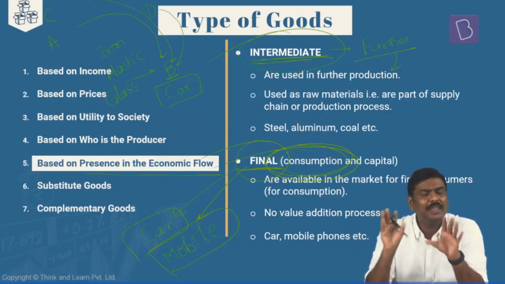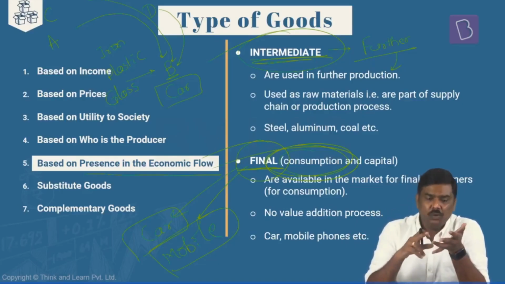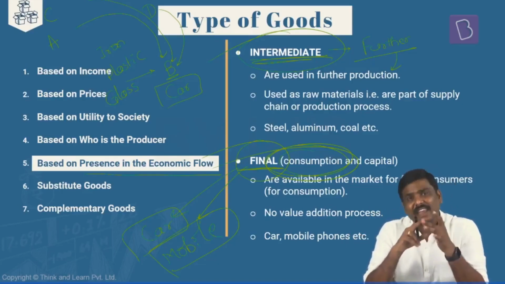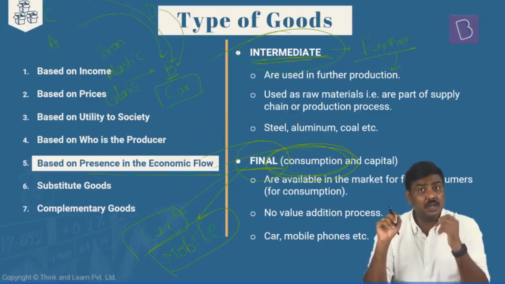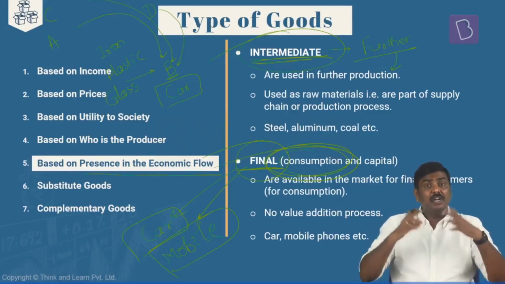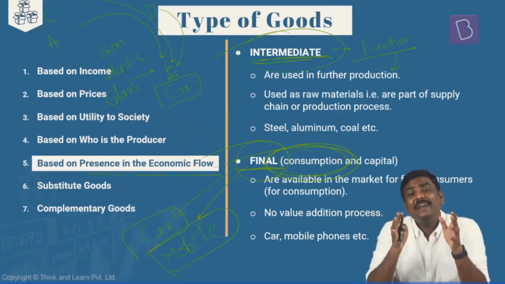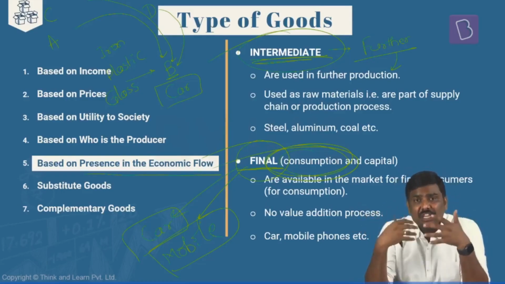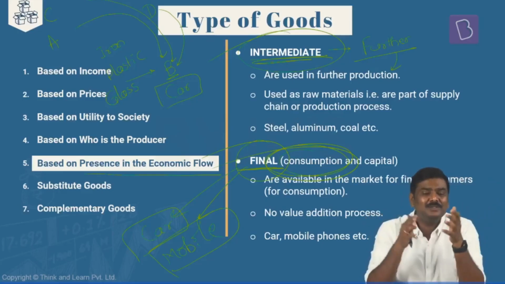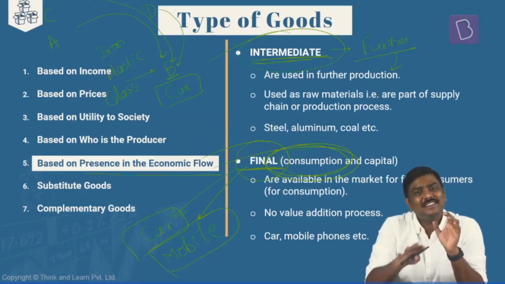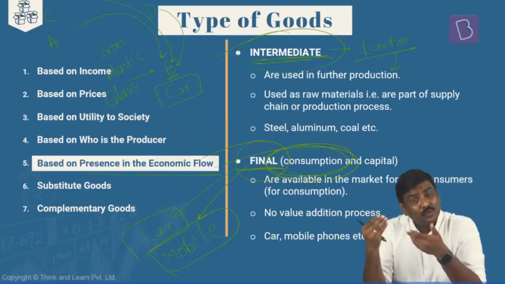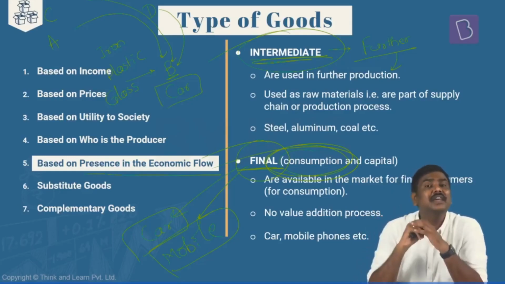Even today, we are using the same name. For example, fridge, washing machine, ACs, etc. Now, some of you will simply say, sir, but today I can purchase a fridge in multiple colors. Apart from white, there are so many other colors. Yes, you are right. But when you see the evolution of these products, earlier, these were generally produced in white color. Hence, these are called white goods. That is one type of final good that you can see.